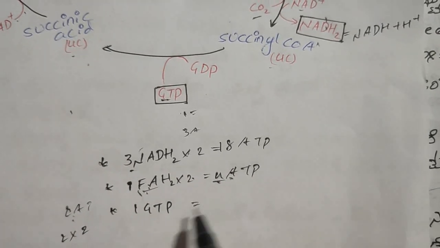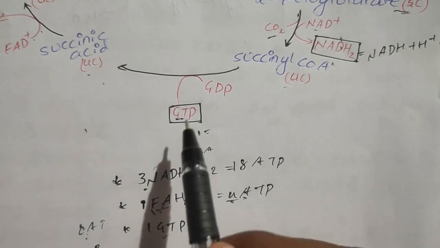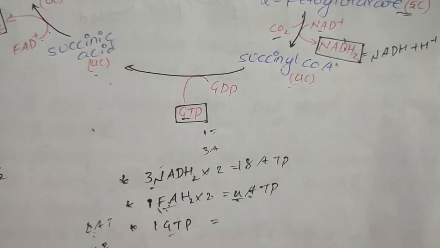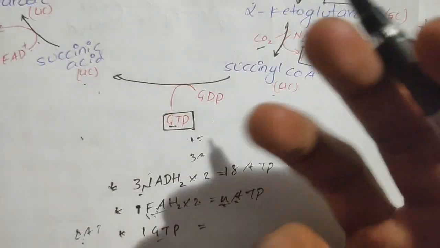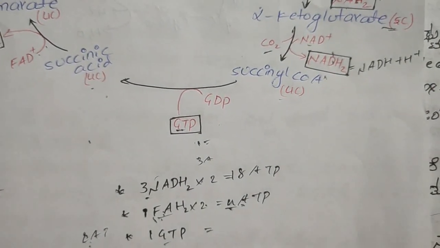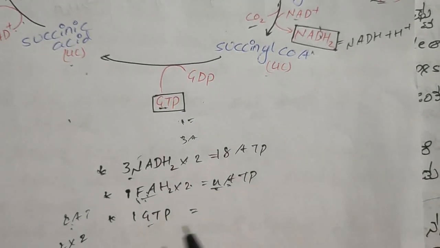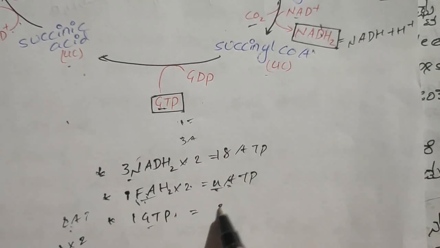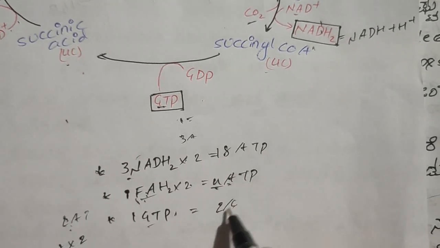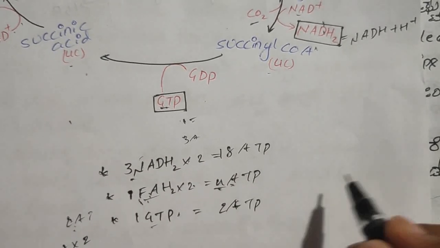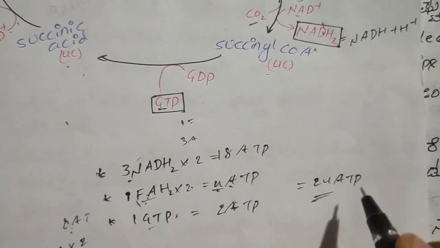And we are getting 1 GTP. In this step we are getting 1 GTP, and if we take 2 molecules, since in glycolysis we are getting 2 molecules of pyruvic acid, here also we should multiply by 2. If we multiply 1 GTP by 2, then we get 2 GTP, and 1 GTP is equal to 1 ATP. So 2 GTPs are 2 ATPs. Totally, by the end of the Krebs cycle we are getting 24 ATPs. We should remember this.